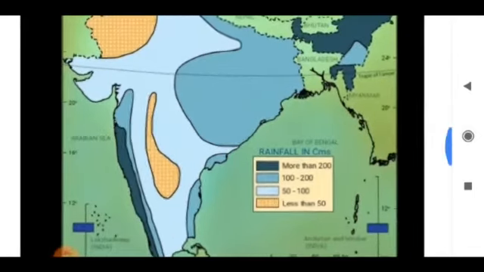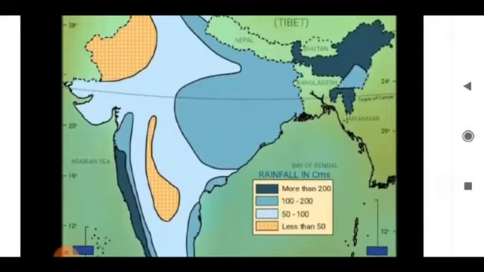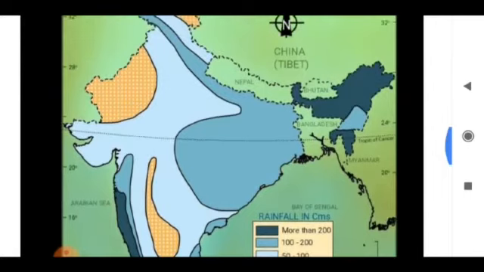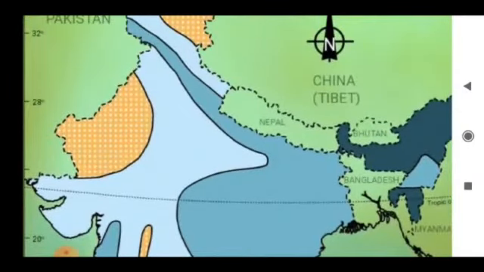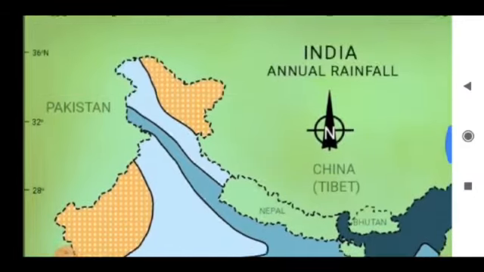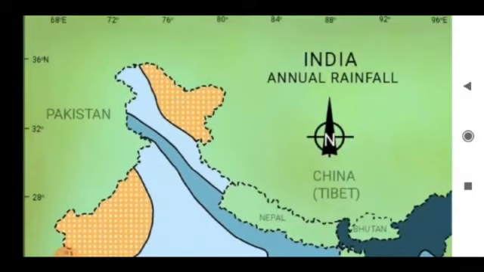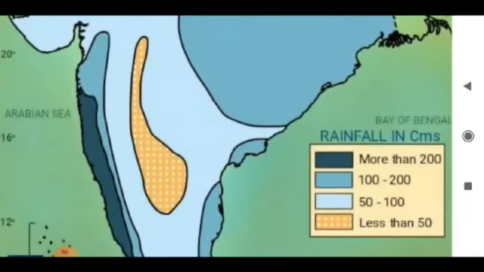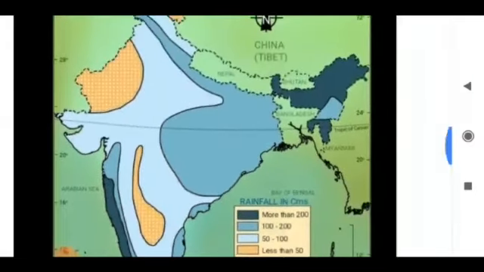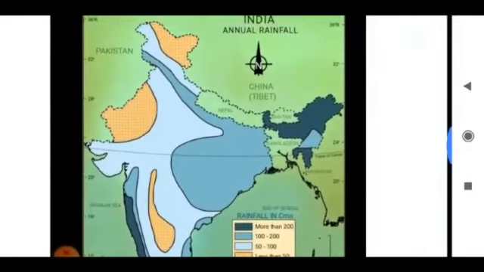And the last division is areas with less than 50 cm rainfall. Just follow the yellow portion. In the north, the western Rajasthan, southern Punjab and the northernmost part of Kashmir, and in the south, the rain shadow region of Western Ghat, that is Deccan Plateau. Clear? So this is the zoning.